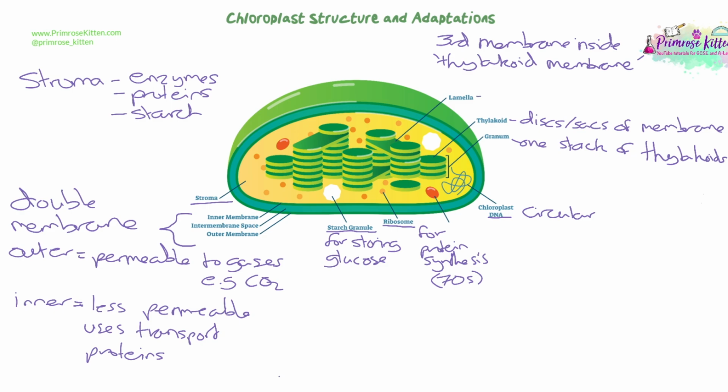So between these stacks of thylakoid discs, these grana, is the lamellae. And that's just sections of membrane, strips of membrane that join those grana together. They tend to dictate the distance between them, hold them apart. And again, they're made of thylakoid membrane, and they contain the pigments as well.